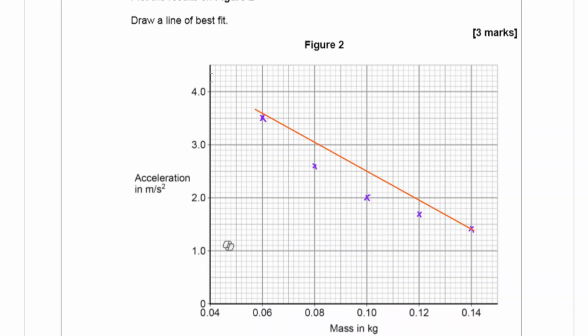Let's see. So I wouldn't want to draw a line like that. Let's get rid of the line. It needs to be a curved line. So it has to be freehand. There you go.